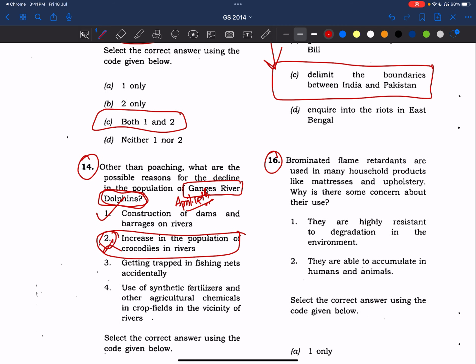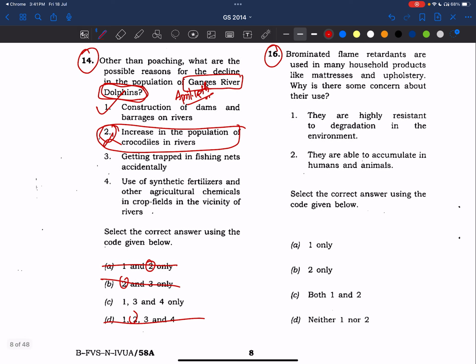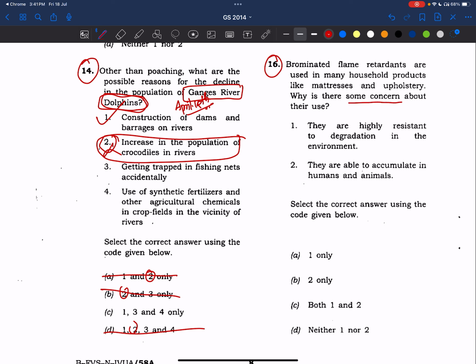Now, coming to the 16th question. Brominated flame retardants are used in many household products like mattresses and upholstery. Why is there some concern about their use? That means there is some concern, right? They are brominated retardants, so you can understand it has some negative effects, right? So we'll check whether the statements comply with the given question or not.